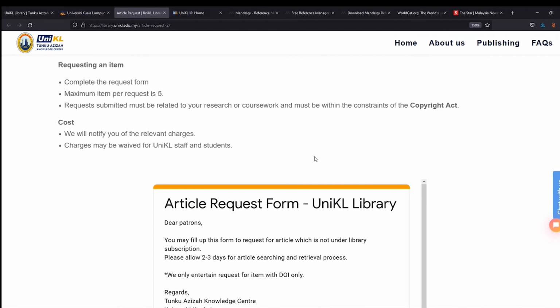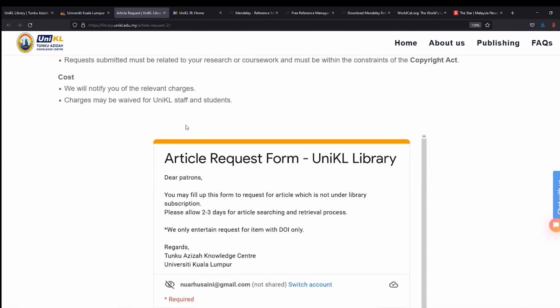But sometimes some postgraduate students need an article which is not subscribed to by any IPTA in Malaysia. So there are charges related if you really want to have that article. Normally a single article title costs you $35 US dollars to download. So we will notify you of the relevant charges, or we can suggest another article for you to download. The most that we can do to help students acquire the article is go to ResearchGate and directly ask the author to give this paper to you.